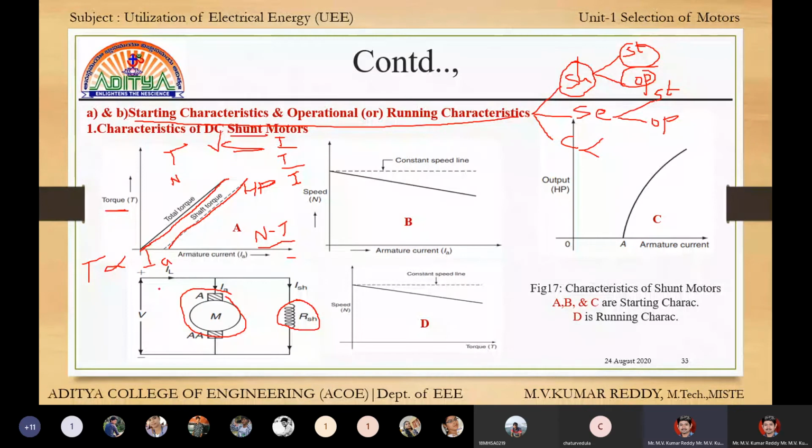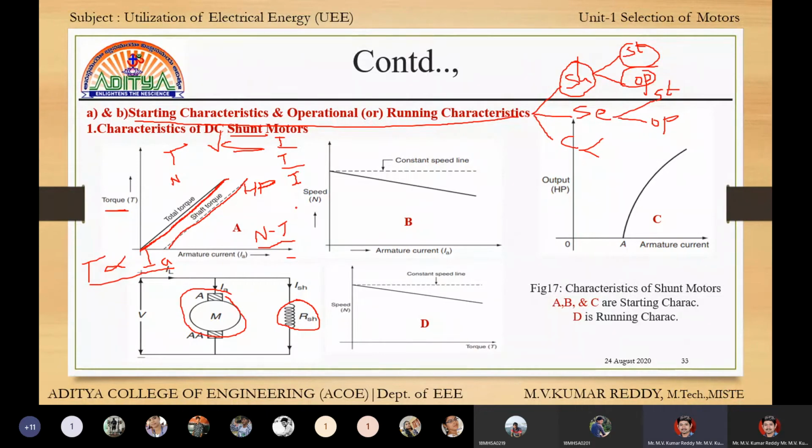We know that in shunt motors, T is directly proportional to IA. For T directly proportional to IA, this is the graph. Whenever it is directly proportional, the graph will be a straight line passing through the origin.